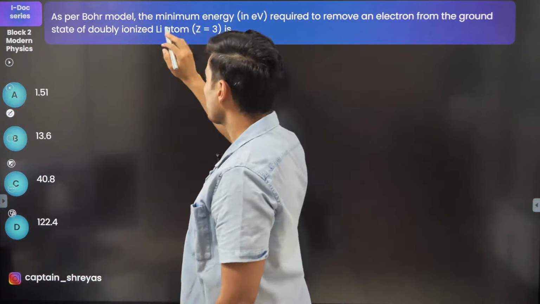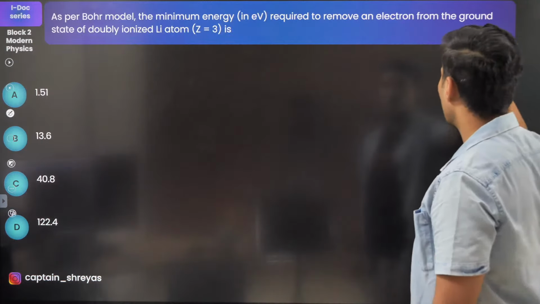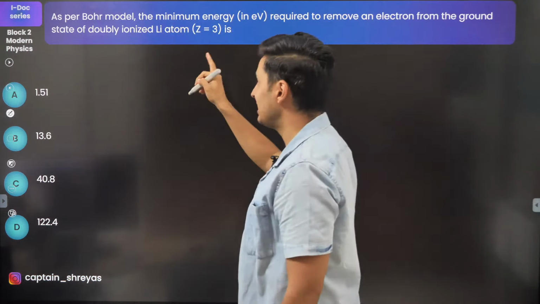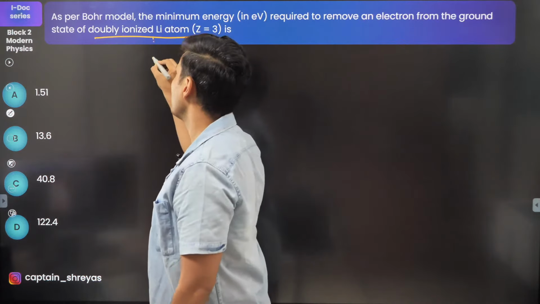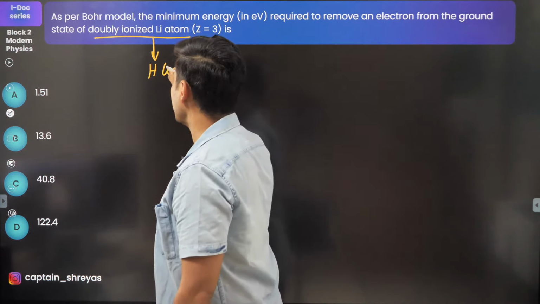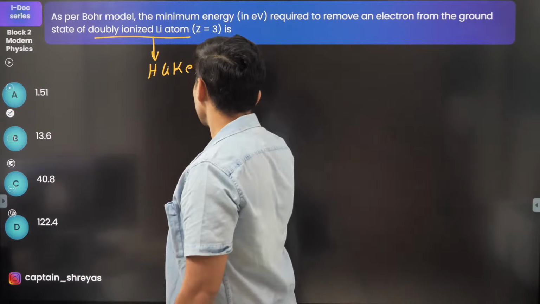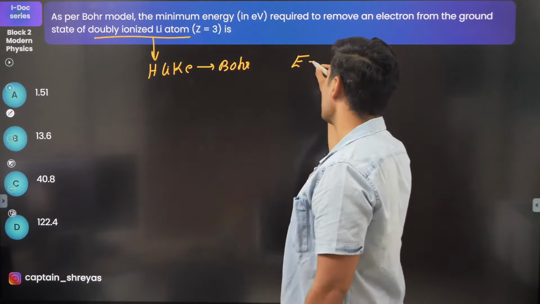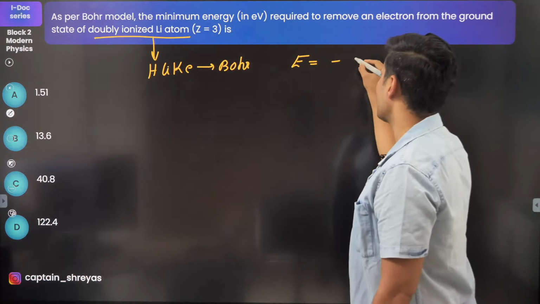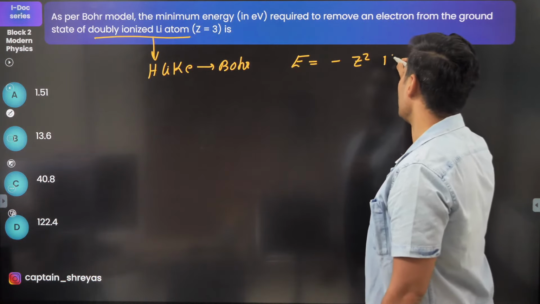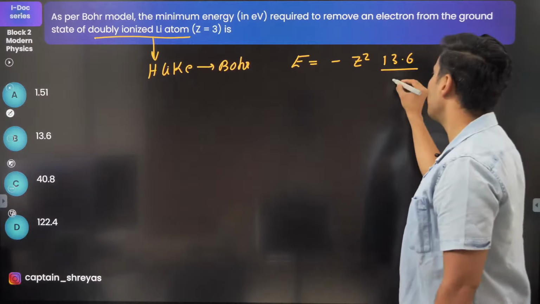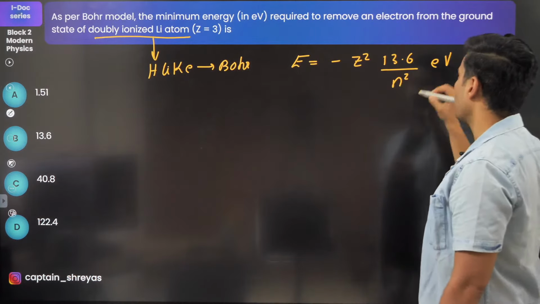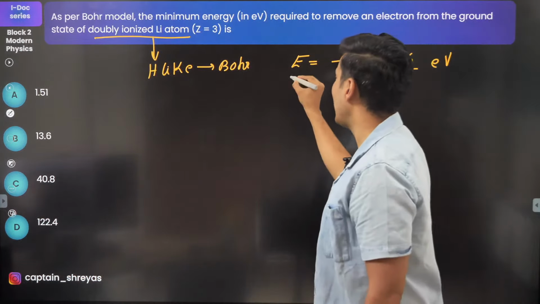When you take out an electron from the ground state of a doubly ionized lithium, doubly ionized is needed so that it is hydrogen-like. So you can use Bohr's model, and we know that energy is given by minus Z square into 13.6 divided by n square electron volt. This is the energy of an electron.